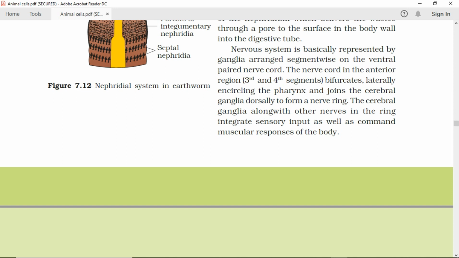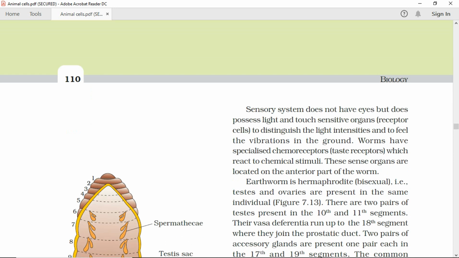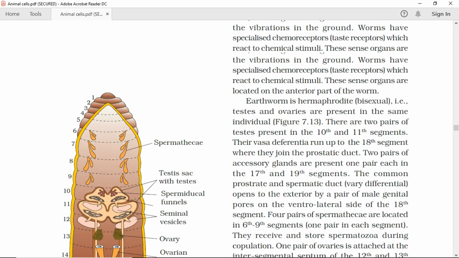The cerebral ganglia, along with other nerves in the ring, integrate sensory input as well as command muscular responses of the body. Figure 7.11 Closed circulatory system.